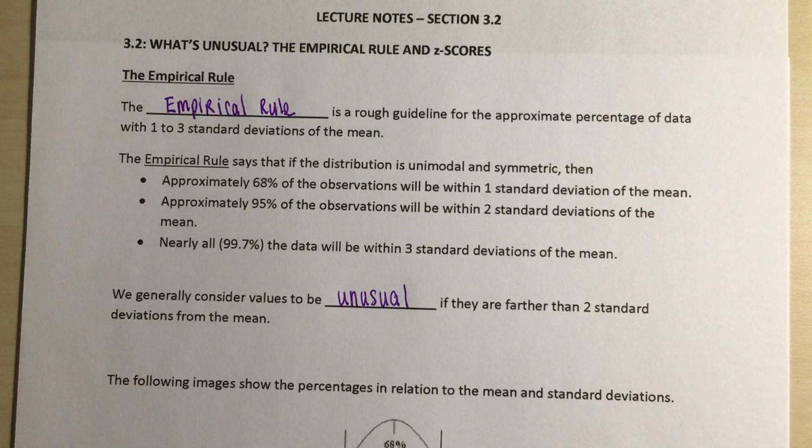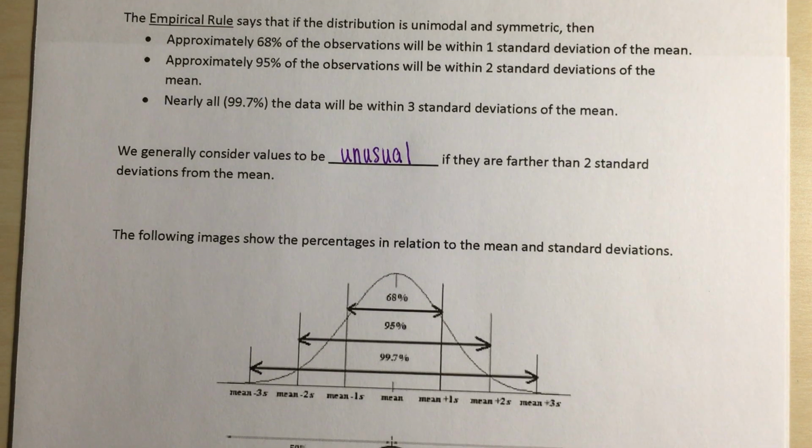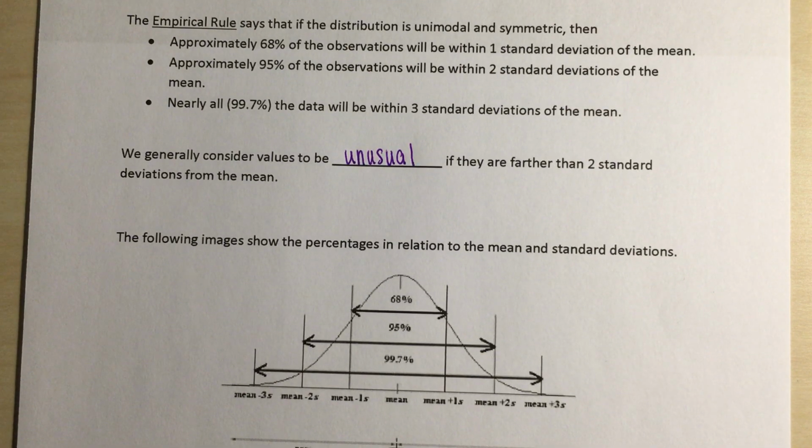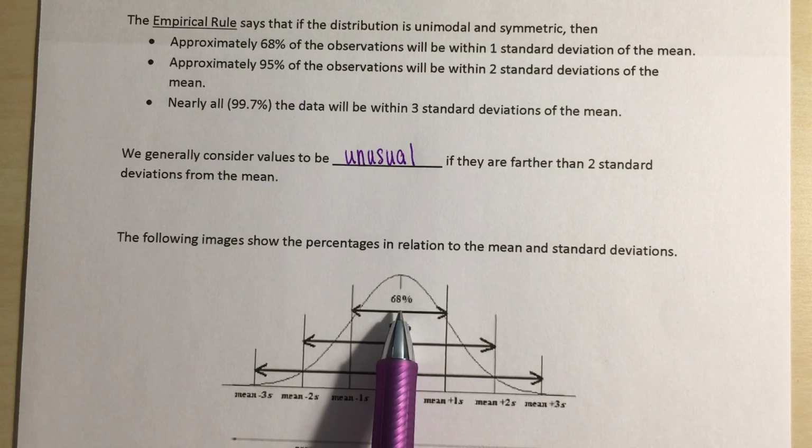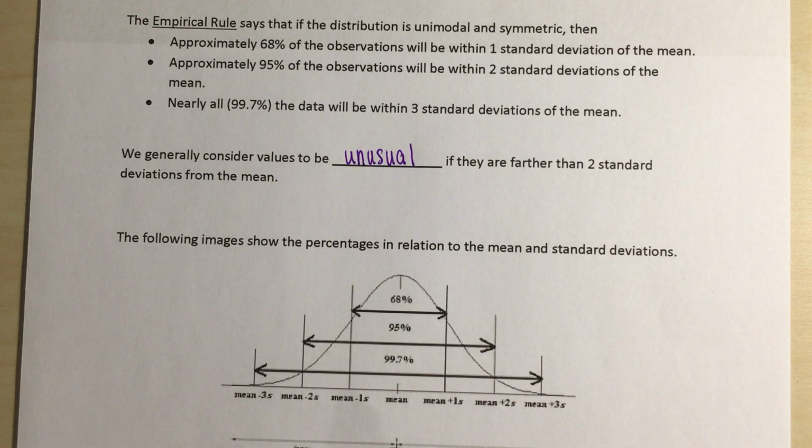So let's look at this in a couple of pictures. Let's focus on this top picture here. This image shows our percentages, and it shows it going out in our standard deviations. Notice our mean is in the middle. And then if we go to the left and to the right just a little bit, we have our mean minus 1 standard deviation, so minus 1s and plus 1s. And in between this 1 standard deviation, notice that we have 68%. Then we go out a little bit further. Now we're between 2 standard deviations, and we are now at 95%. And then finally, within 3, we are 99.7%.